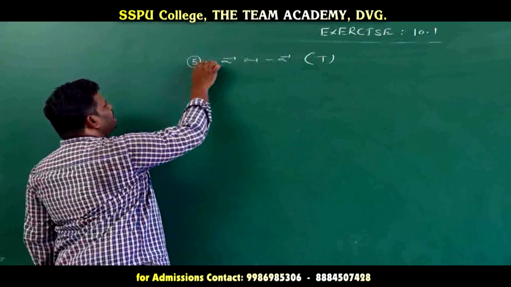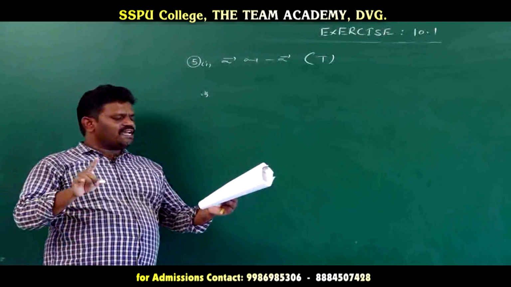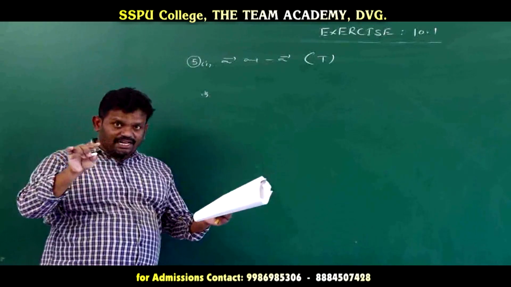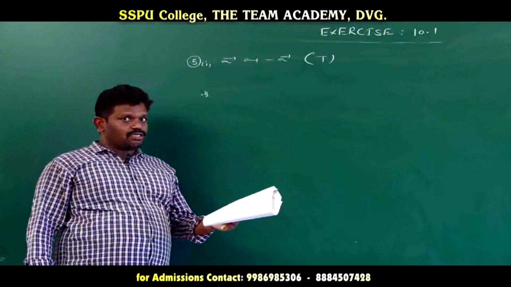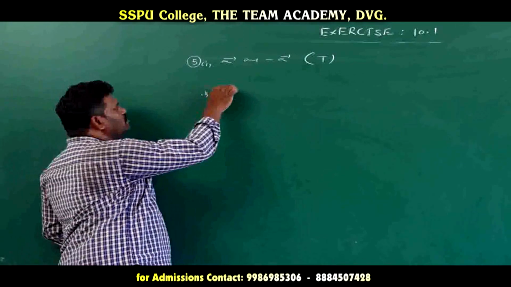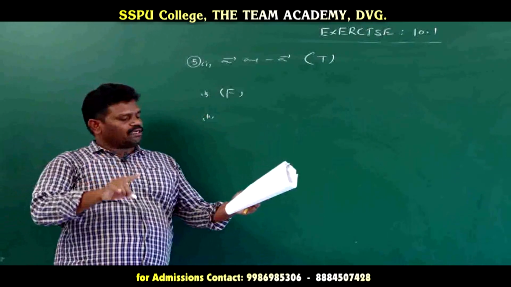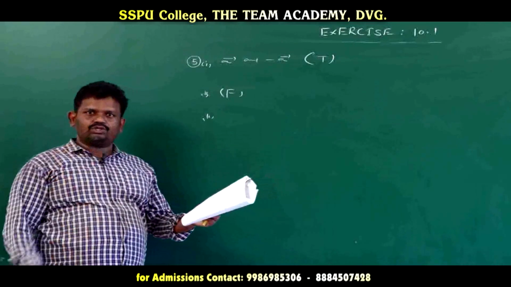Okay? So what is the second case? Two collinear vectors are always equal in magnitude. Collinear vectors are always equal in magnitude? No, they are irrespective of magnitude and direction. So this is false. Next, the third one: two vectors having the same magnitude are collinear.